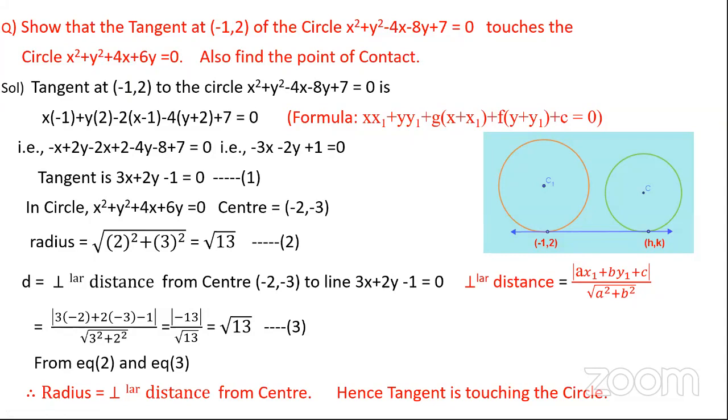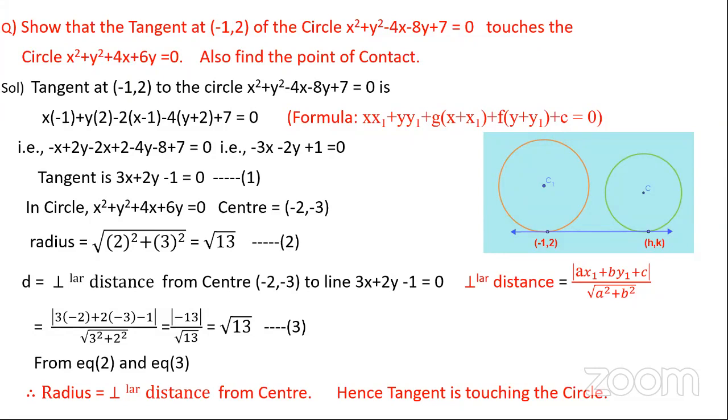So the method of solving is, first of all, try to understand the question. What is given is the tangent at a point to the circle, and that tangent is touching the second circle. So the first thing is to find the tangent to the first circle. You may have any equation in place of this equation. You find the tangent with respect to this point to the circle. After getting the tangent equation, you have to verify that this tangent is touching the second circle.